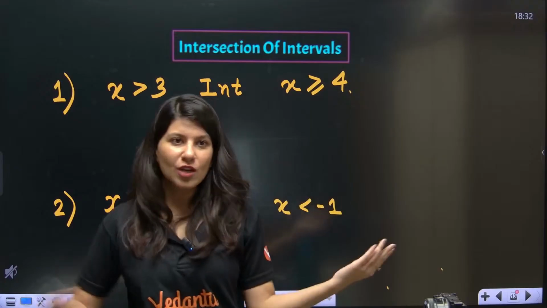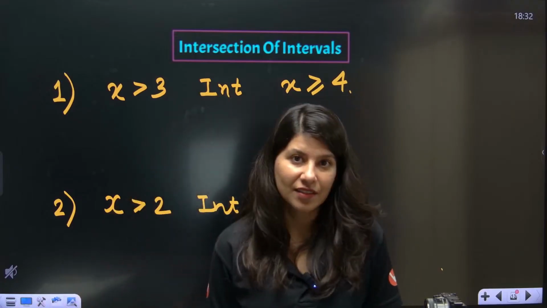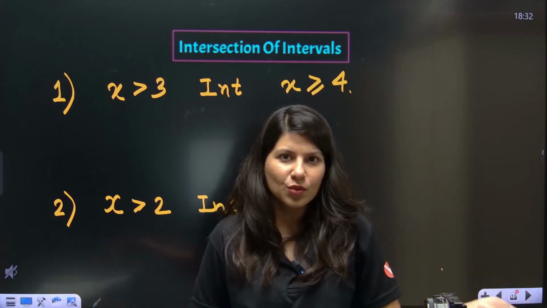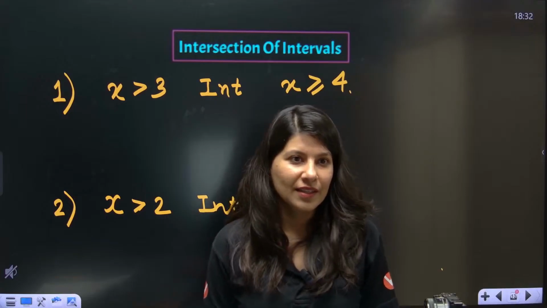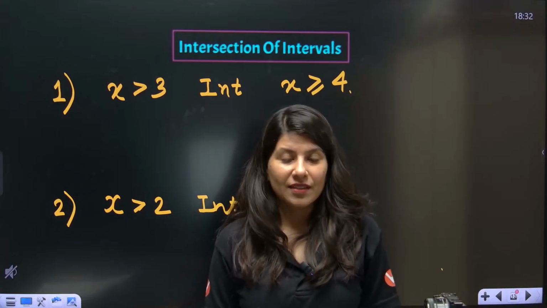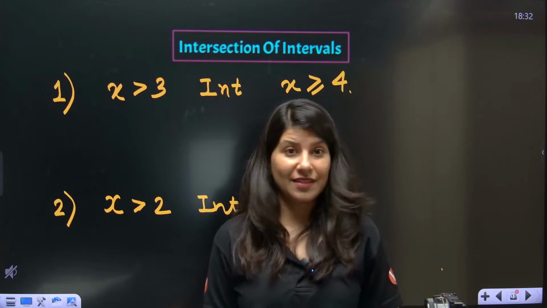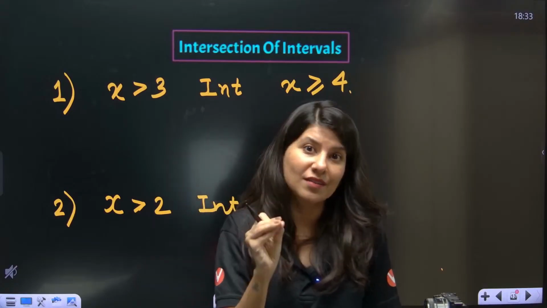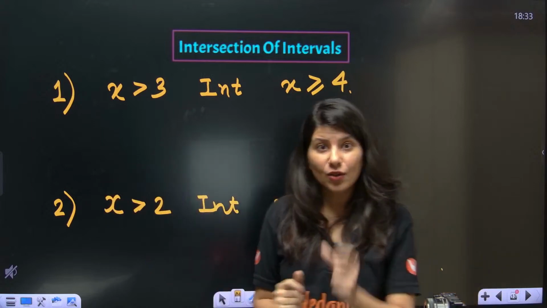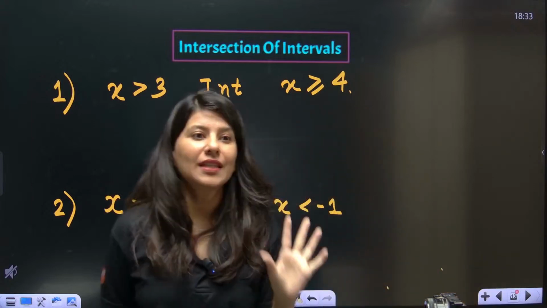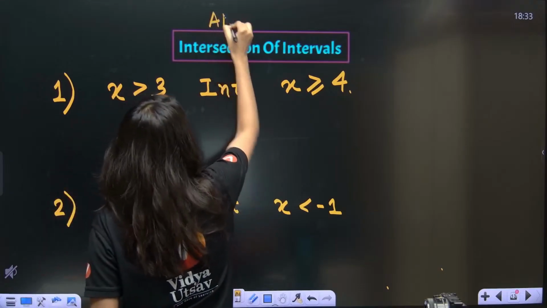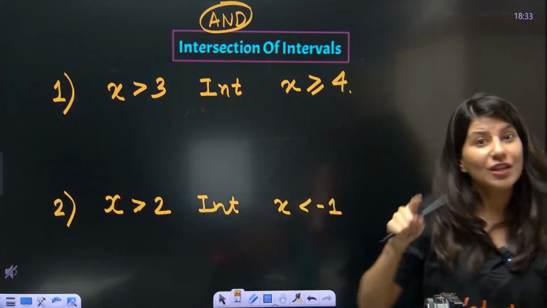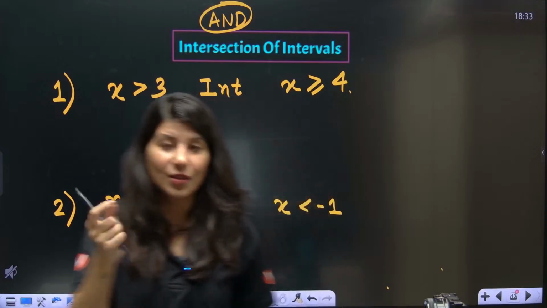See, two siblings are there, Changu and Mangu, right? They are fighting. So Changu will be like, I won't come to your room. Mangu is like, even I don't want to come to your room. Who wants to come to your room? So now they both can come to the living room, because that's the common area. So now they can only meet in their living room, common. So you don't have to take everything, you just have to select the common thing. So intersection means and. First of all, the keyword associated with intersection is and. However, the keyword associated with union is or.